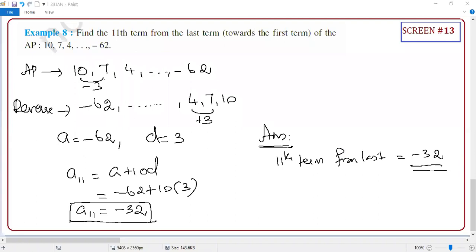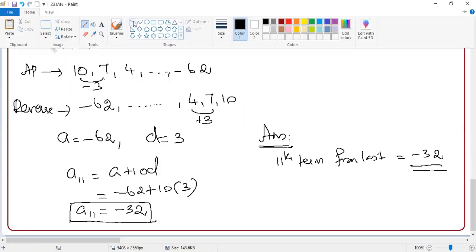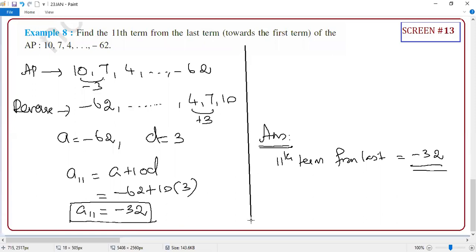Sir, can we use a different formula for this? I saw a different formula on the internet: L minus (n minus 1) into d. Yeah, you can use that. That's what I'm saying. You can use that formula. But why do you want to use that while learning one more formula? I know how the formula is derived.